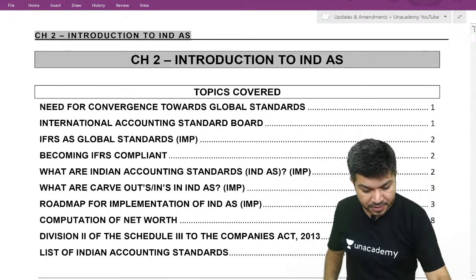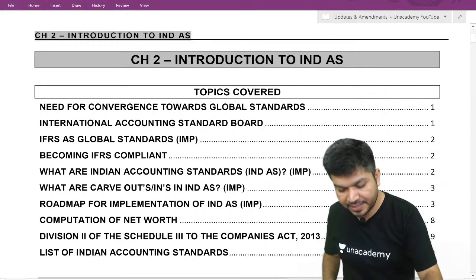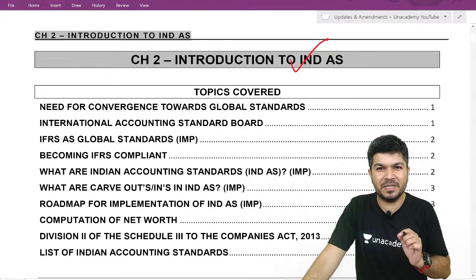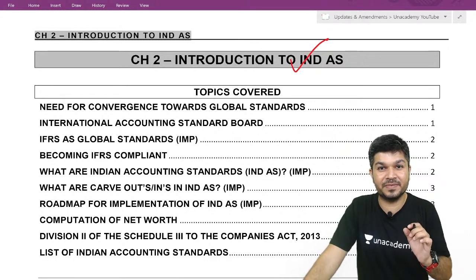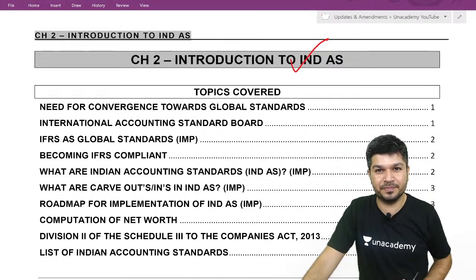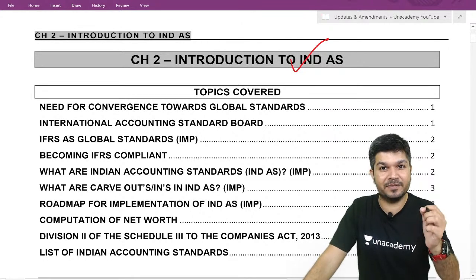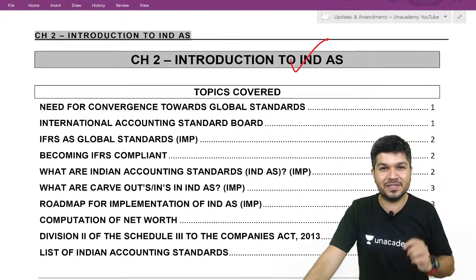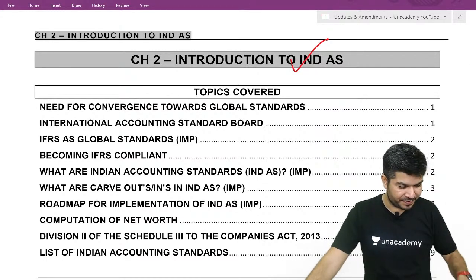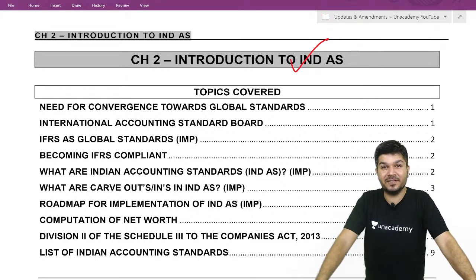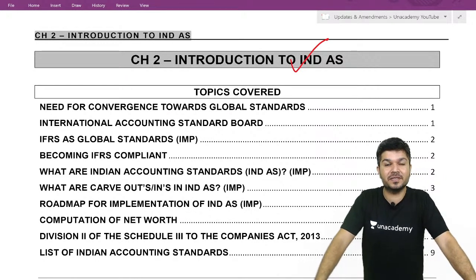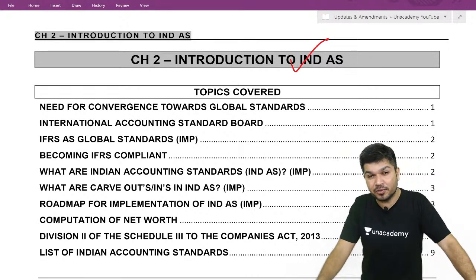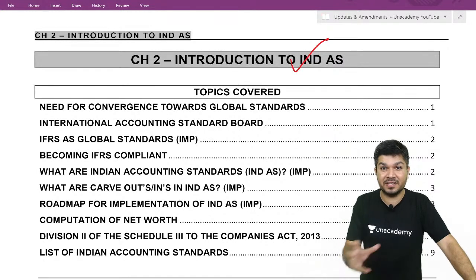Now we are coming to the topic Introduction to Ind AS. Tell me, Reliance Industries Limited started Reliance Jio. They have a separate entity created for Jio. Are there any foreign investors who have invested in this Jio business? Yes, sir. Facebook holds 9.99% in Jio business. In the same way, Microsoft has also invested in the Jio business.